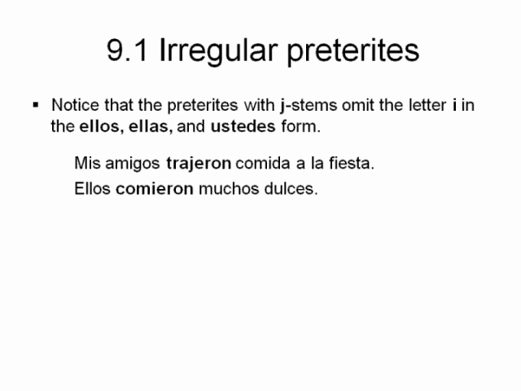Mis amigos trajeron comida a la fiesta, y ellos comieron muchos dulces. Comieron is not part of the J group, so we're seeing that the third person plural ending here is I-E-R-O-N, but when you're working with the J group, the third person plural ending is just E-R-O-N. Okay, and third person plural, remember, is just ustedes, ellos, ellas.